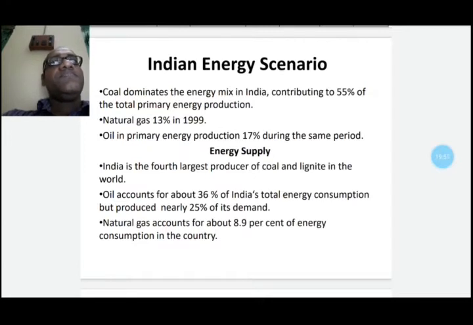Natural gas is one of the energy resources that is extensively used. It accounts for nearly 9% of energy consumption in this country. The current demand for natural gas is about 96 million cubic meters per day, as against availability of 67 million cubic meters.